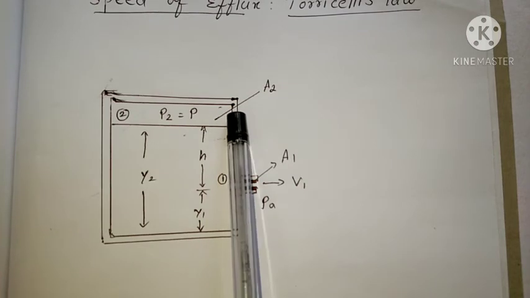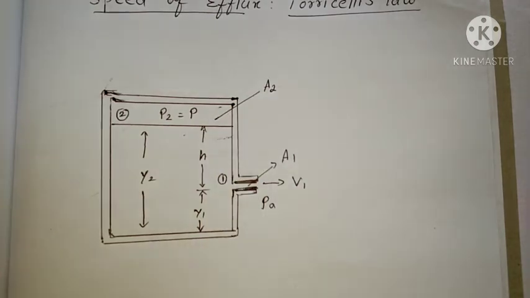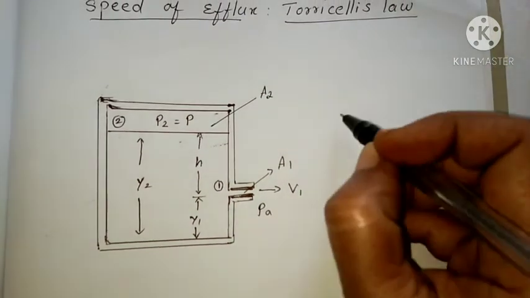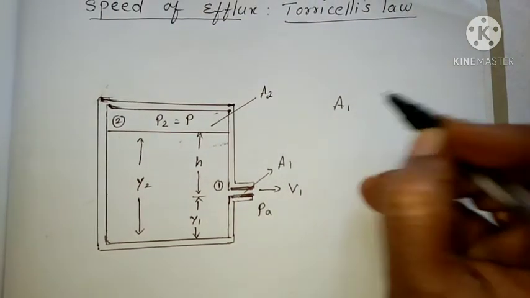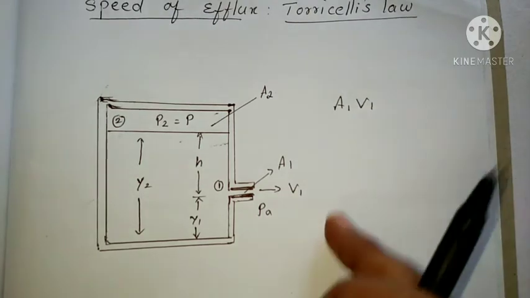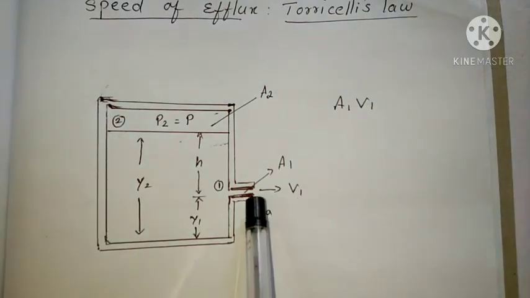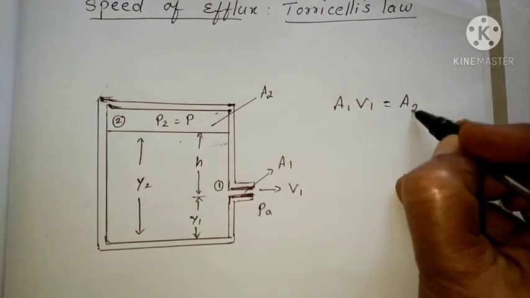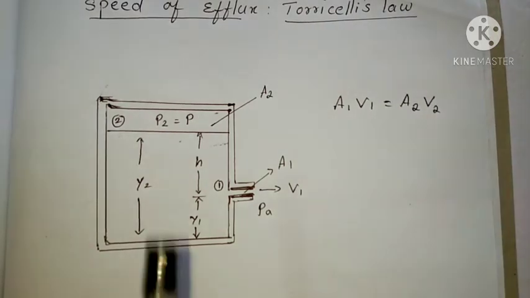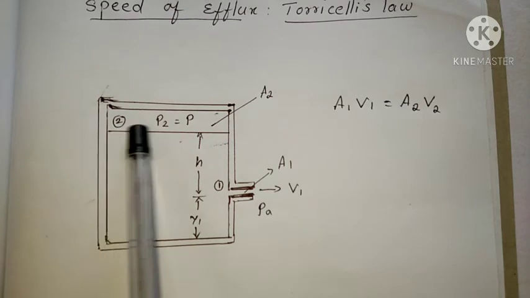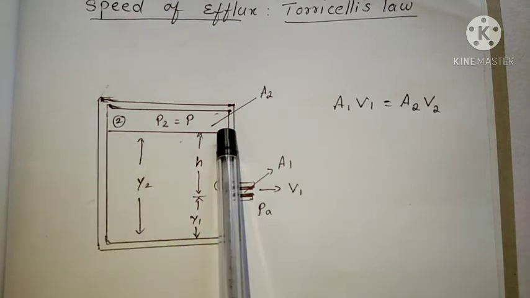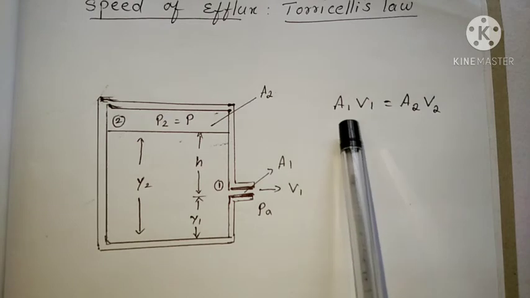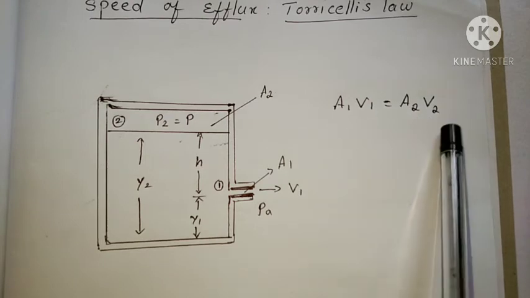Then from the equation of continuity we can write A1 V1, where A1 is the area of cross section of the first hole, equal to A2 V2, where A2 is the area of the free surface of the liquid inside the tank. So according to the equation of continuity, A1 V1 equals A2 V2.